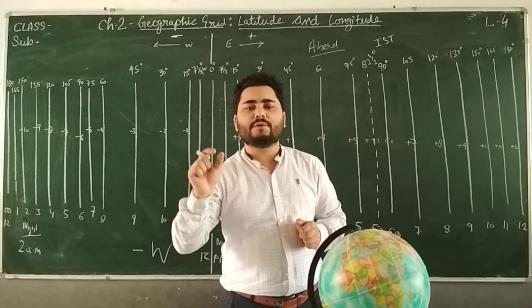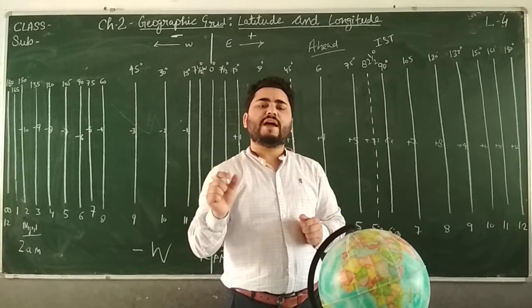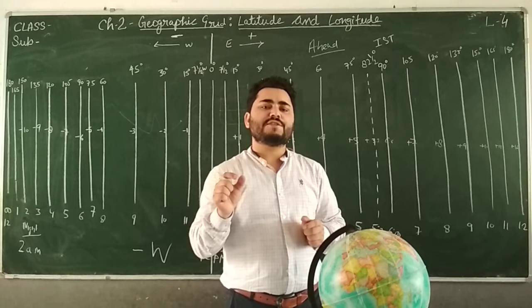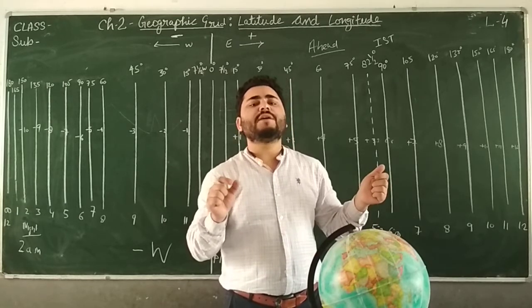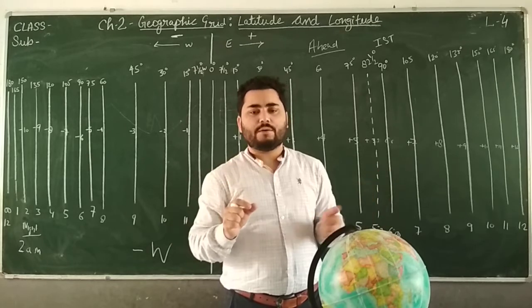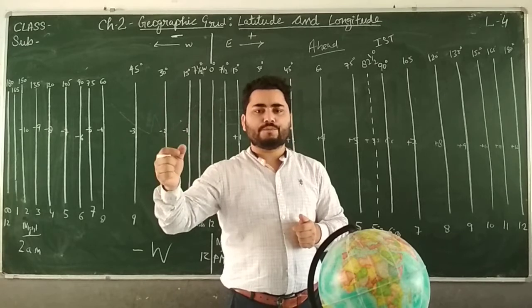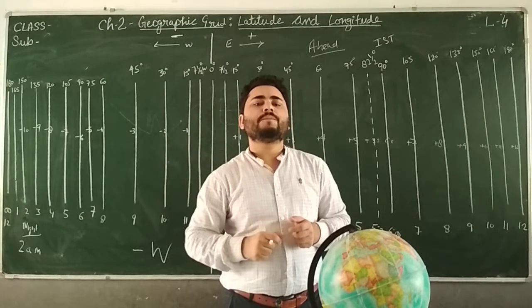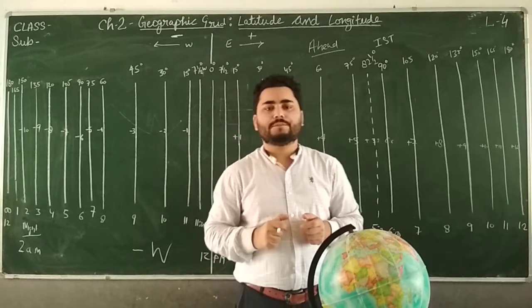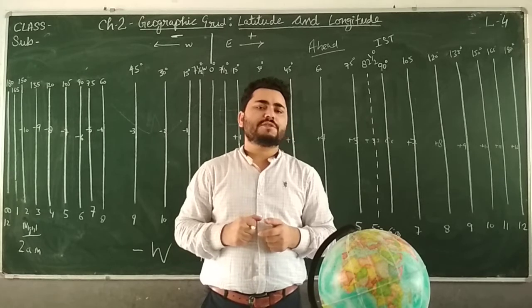If it is 12 o'clock at London or GMT, then the place in the -3 time zone will have 9 in the morning, and the place in the +2 time zone will have 2 o'clock in the afternoon. Clear? So this is the time zone.